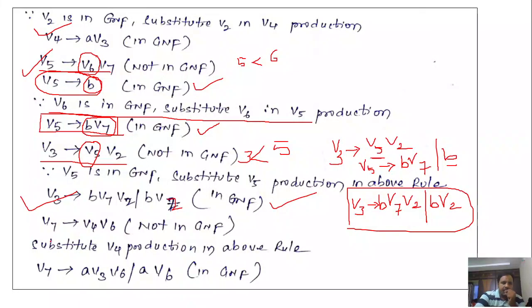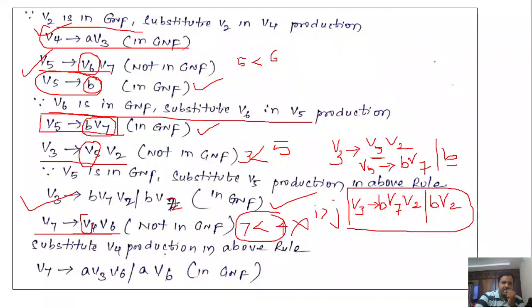Now we have the rule V7 denotes V4 V6. 7 less than 4 condition is false. So we can say that the i value is greater than j. And check whether V4 is in GNF. V4 we already brought into GNF. So substitute V4 values here to obtain different combinations. What is the V4 value? A V3. So substitute here, you will get A V3 V6.